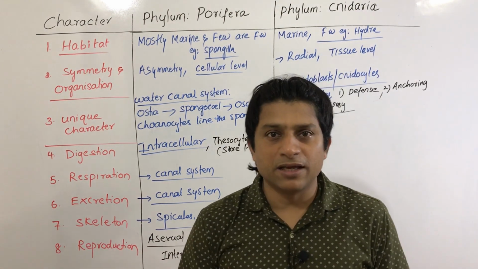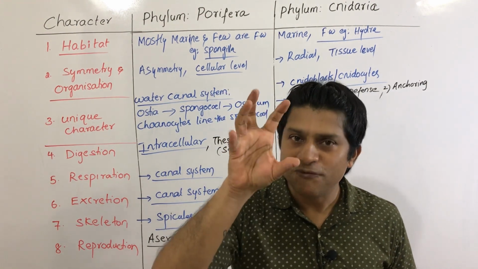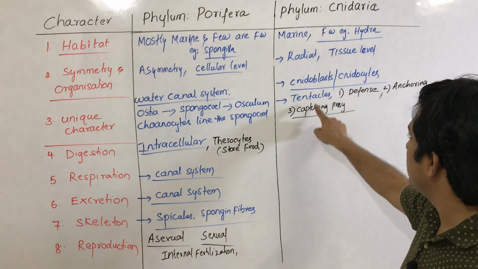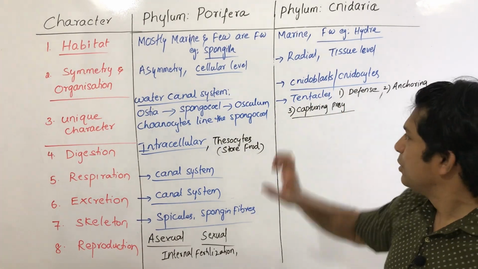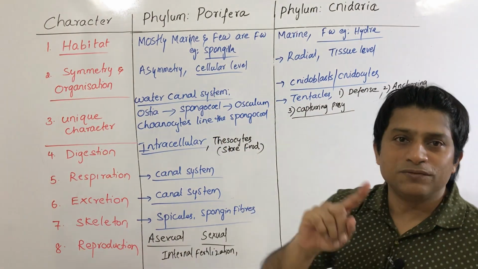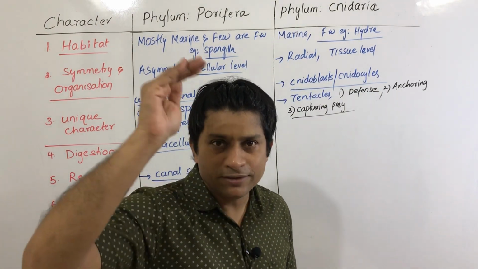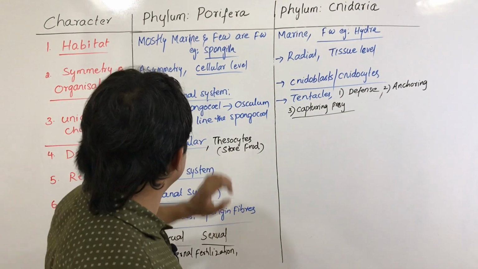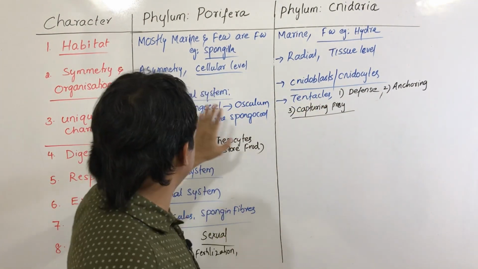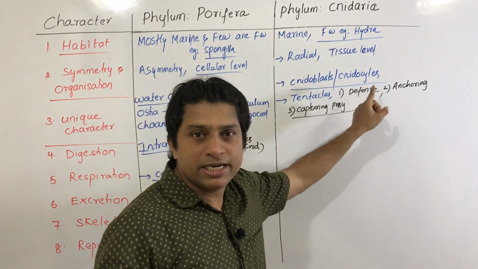Because they are present on the tentacles, tentacles are useful for capturing the prey. So for capturing the prey, they use these cnidoblasts. So cnidoblasts perform all these functions. That is the unique character of this phylum, right? So remember, cnidarians are with cnidoblast, right? So the exclusive character of poriferans is the water canal system, and for cnidarians it is cnidocytes, the unique character.